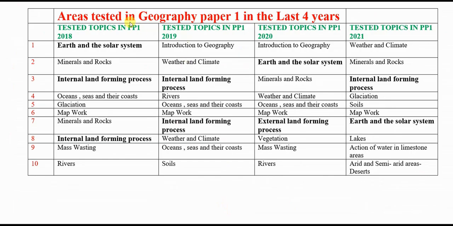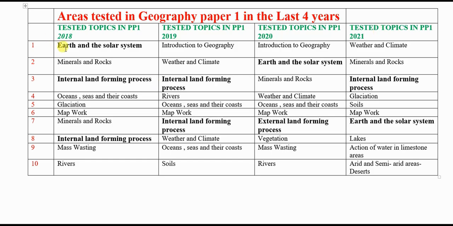I have listed areas tested in geography paper 1 in the last 4 years. So this is 2018, this is 2019, this one is 2020, and this one is 2021.